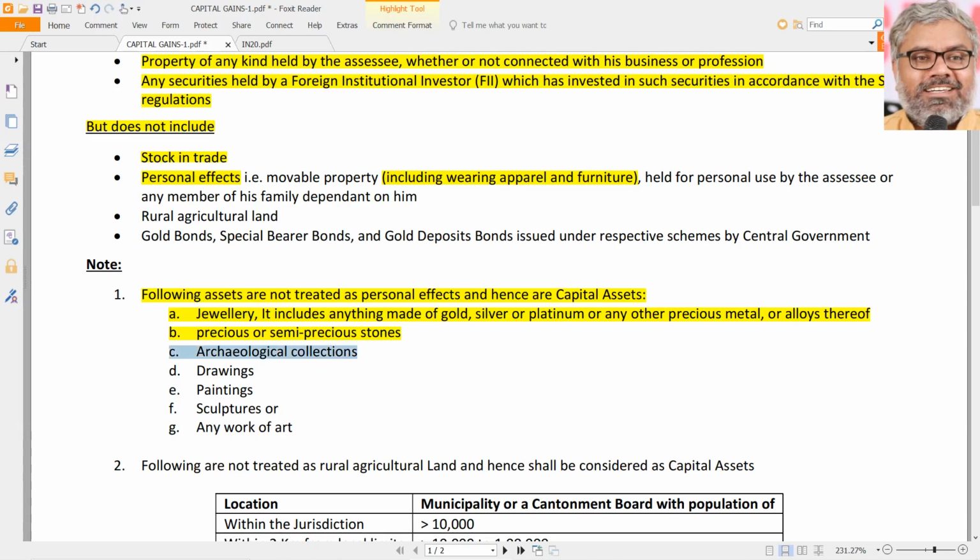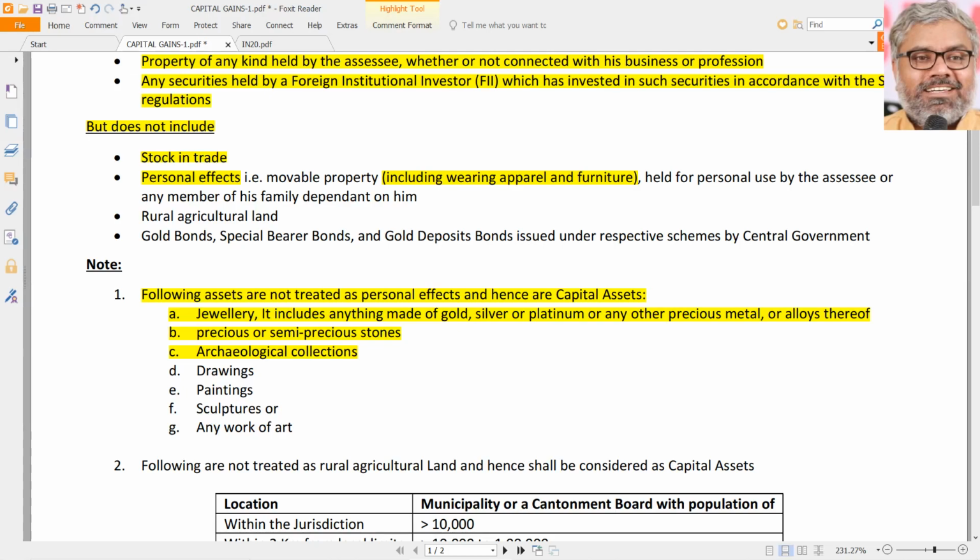Same way, archaeological collections are capital assets. Archaeological collections means some old excavations, something has come out as a small idol or some other coins, old coins might come out. Of course, it is illegal to hold them. We have to give it to the government, unlike movies. Our reality is that it is illegal to hold them. But whatever, still, if you found any of such archaeological collections, old things like that, if that is sold, a lot of money might be coming to the CSC.